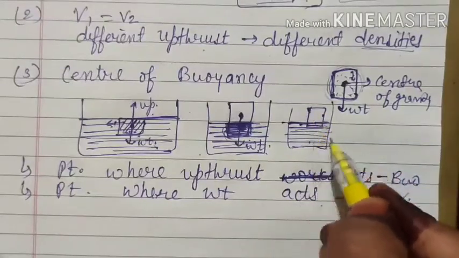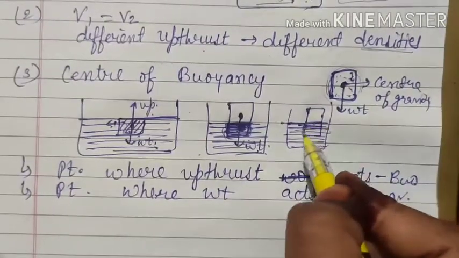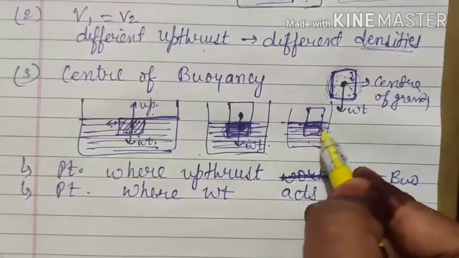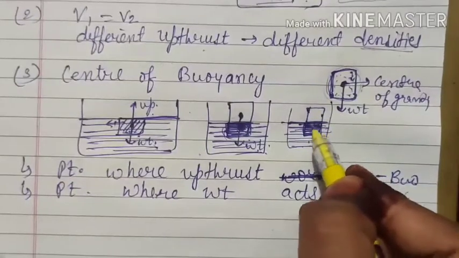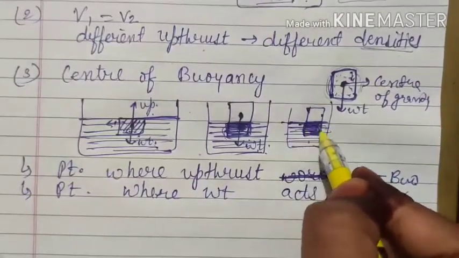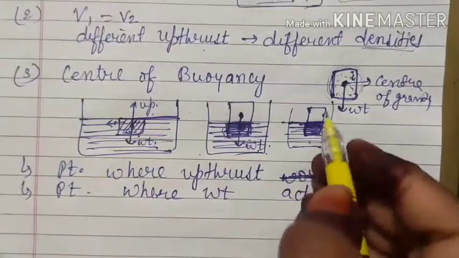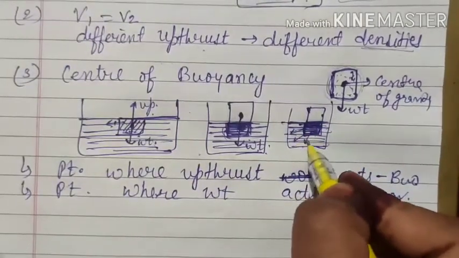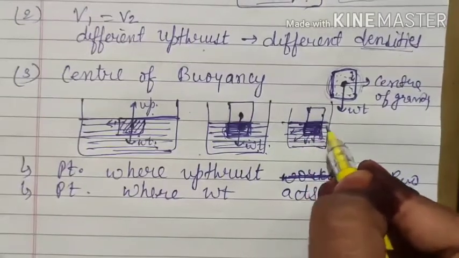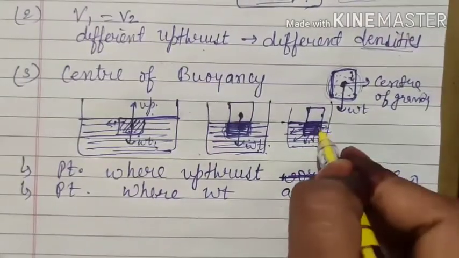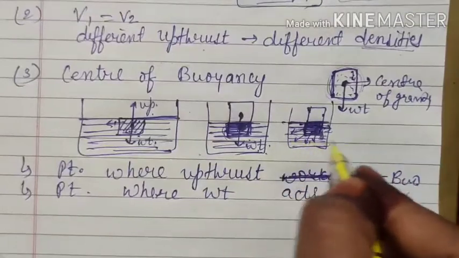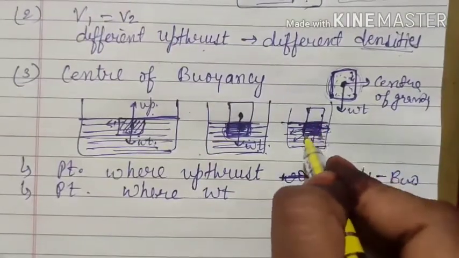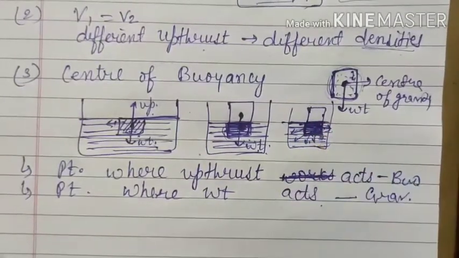So if this much portion of the object wants to be inside the liquid, then first it has to create this much space inside the liquid. And for that, what does it have to do? It has to displace these liquid molecules which were initially sitting here happily. It has to displace those water molecules sidewise, make this much space, and then it can sit here.